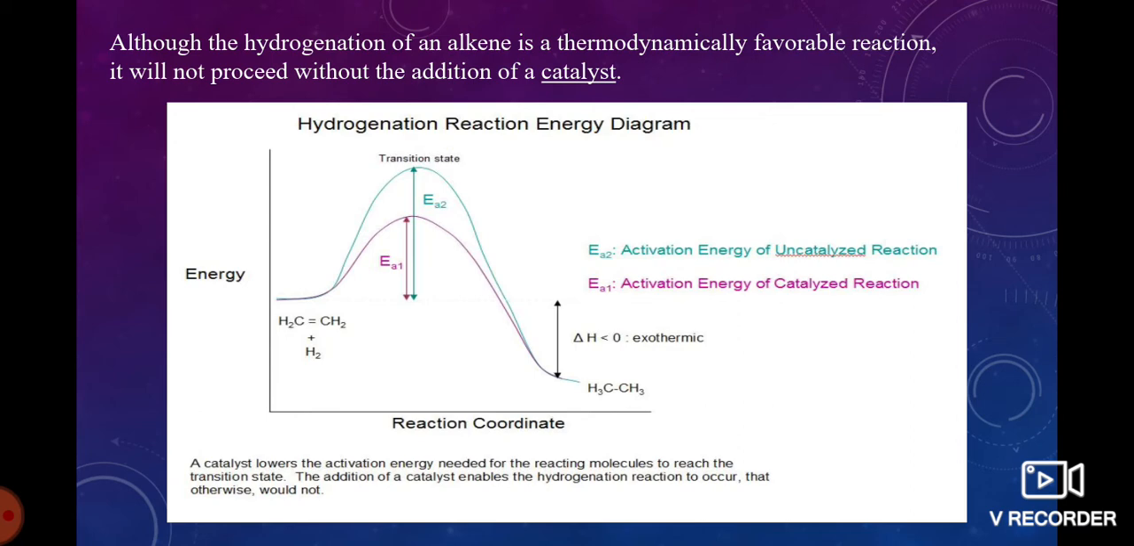This is the figure representing activation energies, reaction coordinate, and energy. In this figure, the activation energy of the catalyzed reaction and the activation energy of the uncatalyzed reaction are shown. The pink curve represents the activation energy of the catalyzed reaction. The green curve represents the activation energy of the uncatalyzed reaction, where we are taking ethylene and it forms ethane. This is an exothermic reaction.